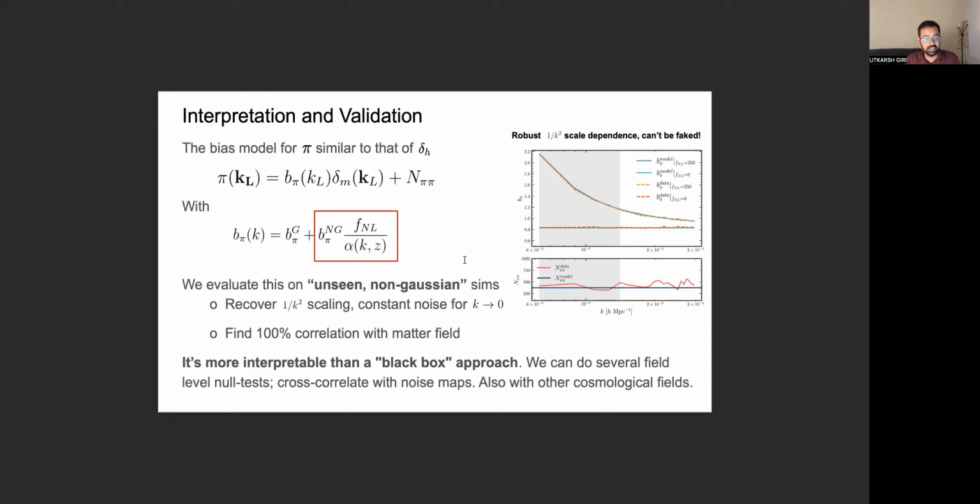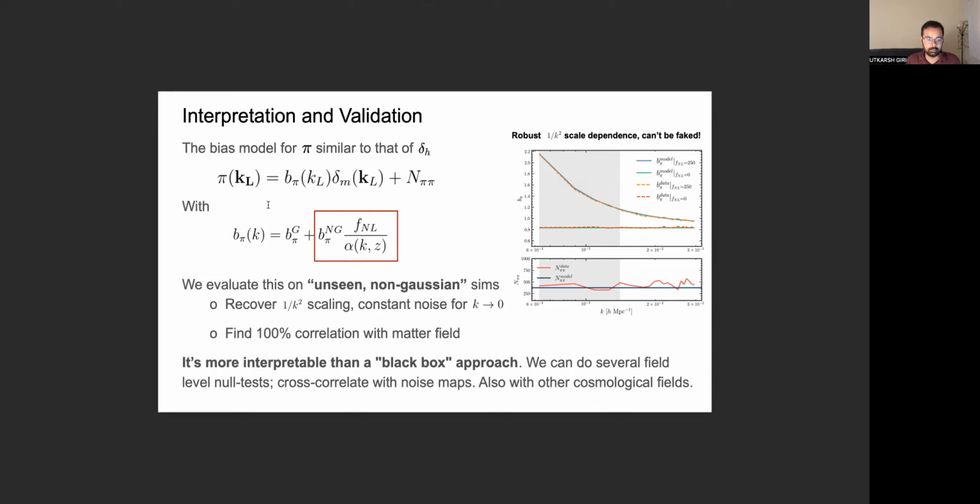And based on the intuition that we have from the behavior of halo overdensity field on the large scales, we conjecture that the phi field that we end up obtaining would have a similar bias model as that of the halo field. So it will have a constant bias on large scales, and depending on the value of FNL, it will also have a 1 by k square dependence.